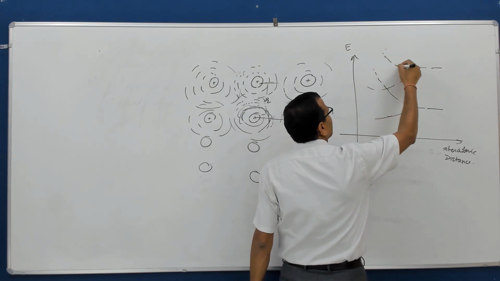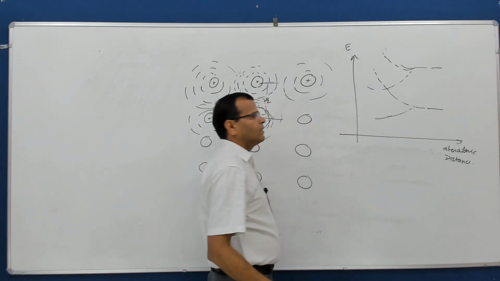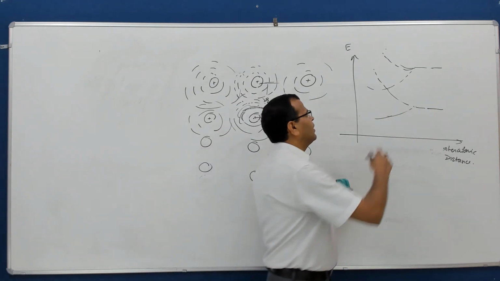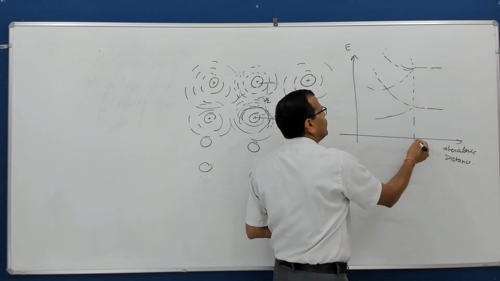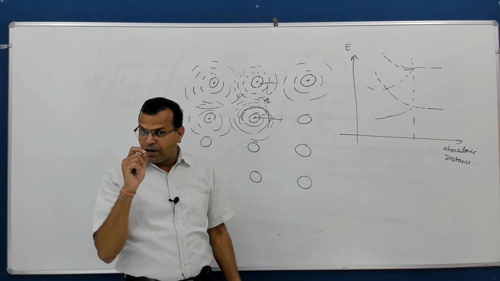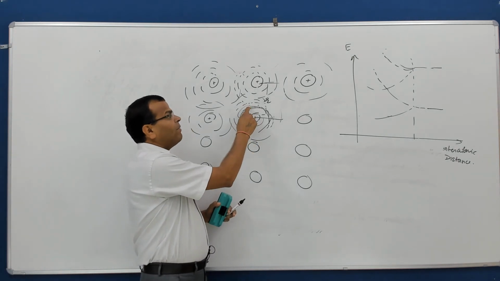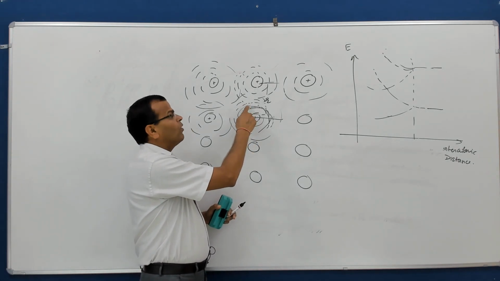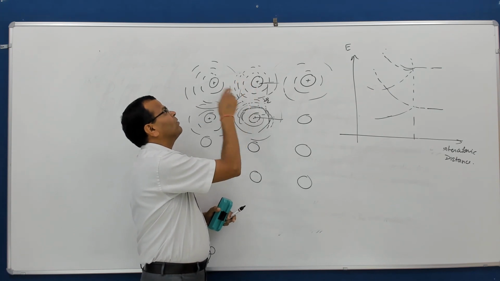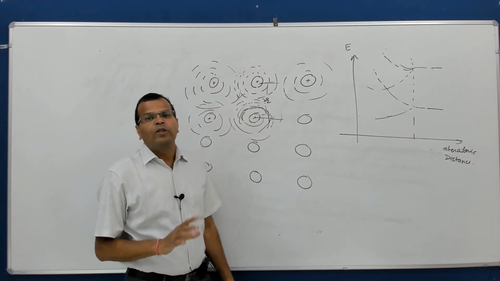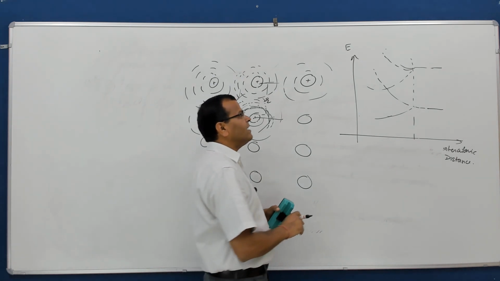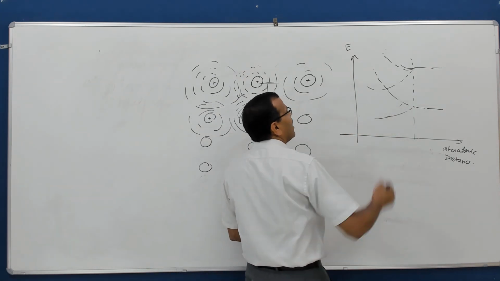And it will be something like this. It means when I reduce the distance below a certain critical distance, we are not able to define the discrete energy level. Why? Because this level does not belong to this atom alone, this level belongs to this atom also, this also, this also. So we will say energy band, and it is becoming a band now.